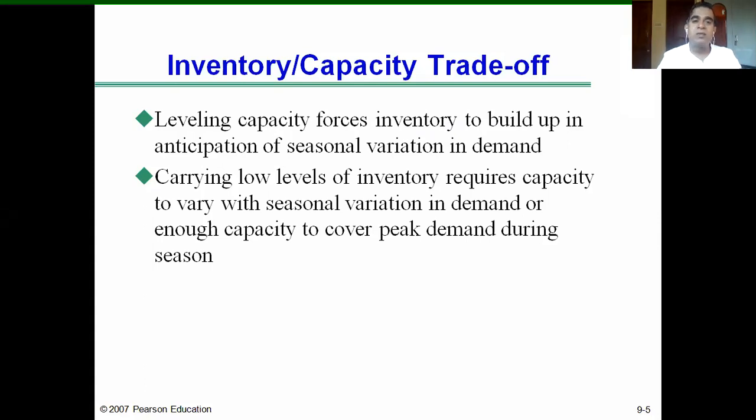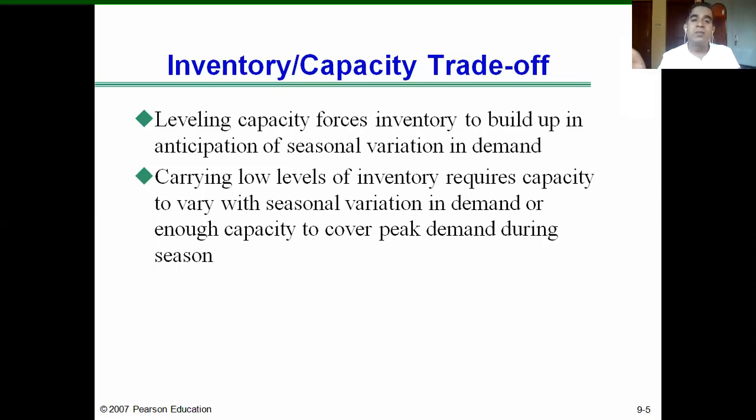Say, for example, a company's production capacity is lower and there is the Deepavali season ahead, for let us say ready-made apparels, which don't have any expiry date. The company knows that during Deepavali the demand for ready-made garments will be very high, but its production capacity is limited. So what can the company do? They manufacture well in advance and build up a huge level of inventory in anticipation of the seasonal variation in demand for the upcoming Deepavali season.